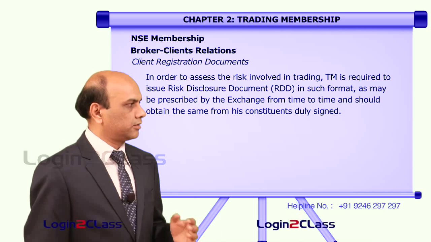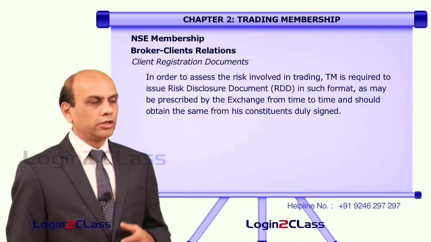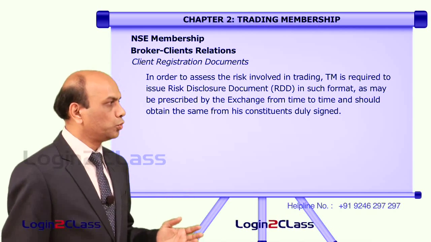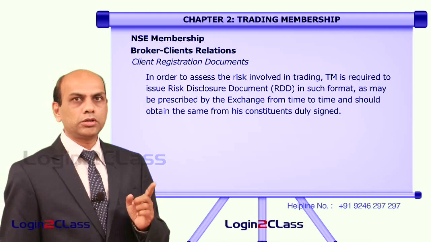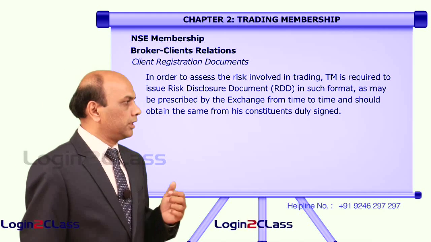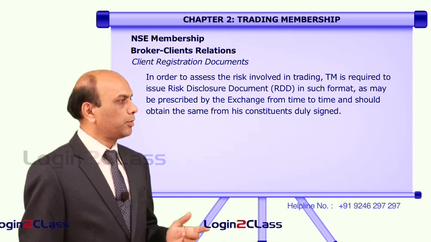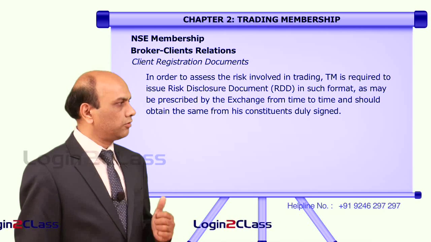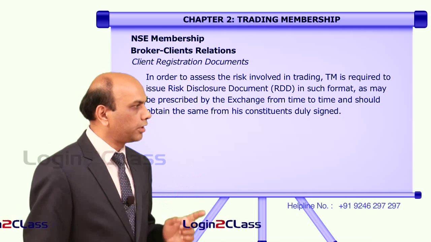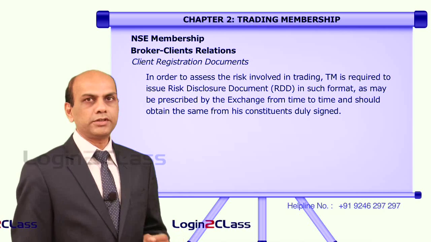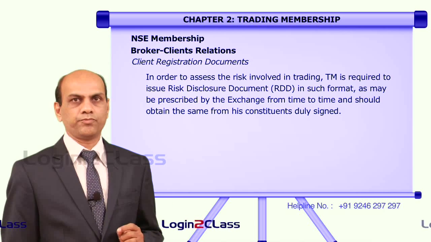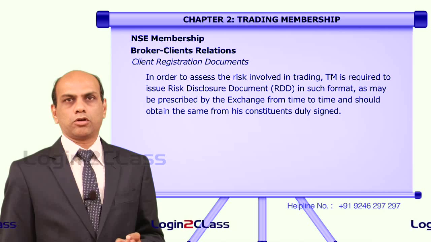In order to assess the risk involved in trading, the trading member is required to issue a risk disclosure document in such format as may be prescribed by the exchange from time to time, and should obtain the same from his constituents duly signed. So this is a very important document.